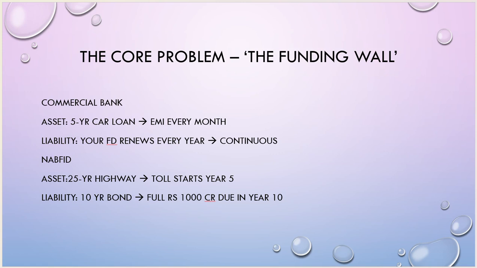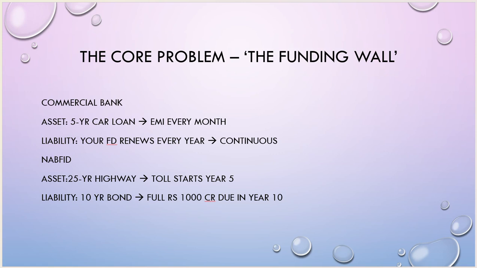If you take a car loan, on average people will buy a car at a maximum of 10 to 15 lakhs. The principal, interest and processing charges, the bank will recover within 5 years, in the form of a monthly EMI. And they can manage this with FDs renewed every year, collecting from fixed deposits, savings account balances or current account balances, financing them and taking the return on the car loans.